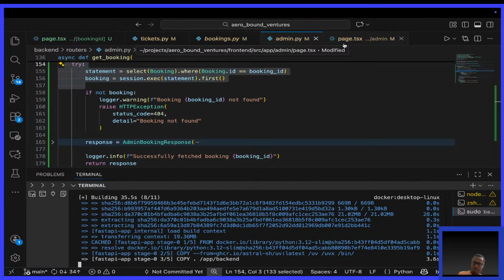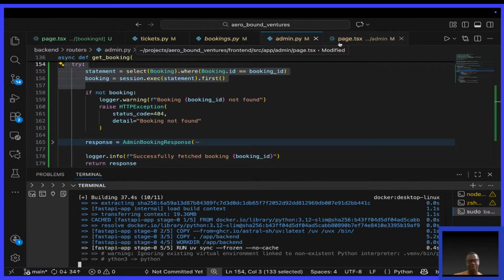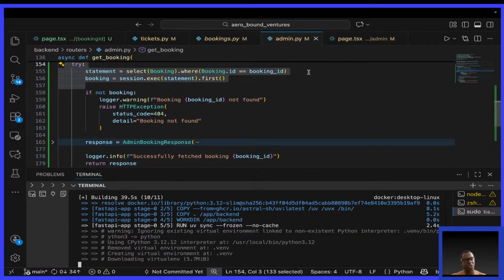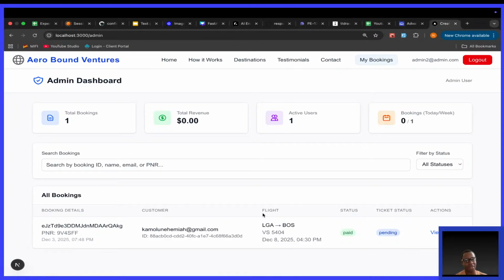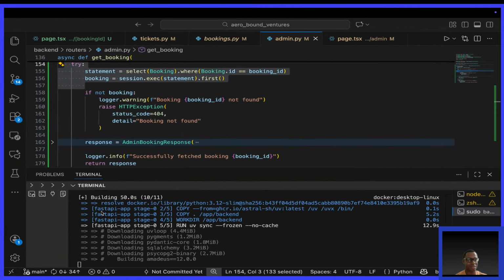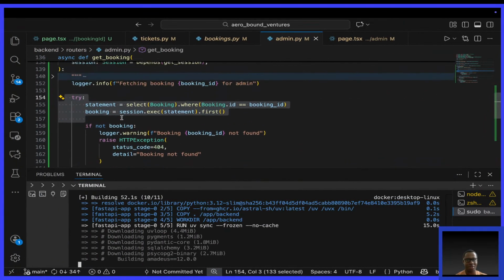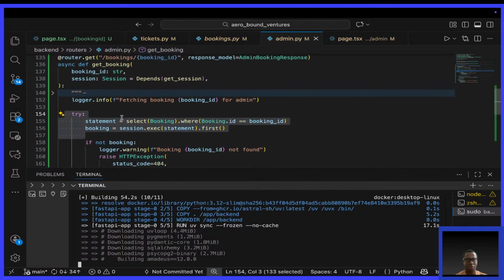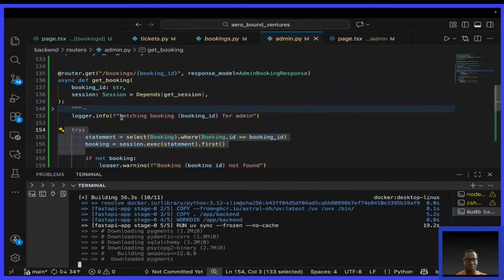Because how can you pass the right ID? Okay, because you cannot. It should fail if the booking does not exist in the database. But the fact that you see the booking detail here, it means it exists in the database. Okay, so it was really, really off.